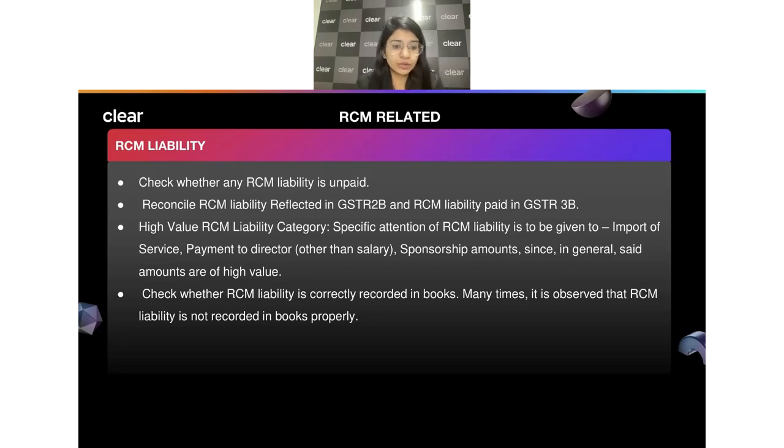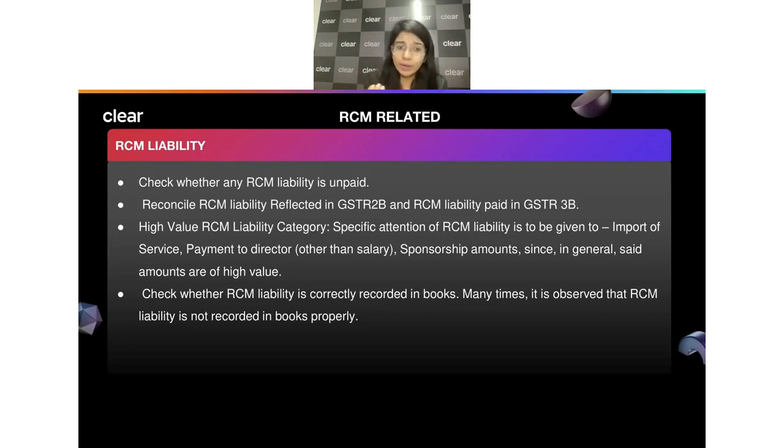So many times we actually forget to even record that. That's an important point we always miss out. We forgot to report it. Maybe whatever is reported, I have correctly paid, but I actually forgot to record the transaction itself. I don't know that this transaction was covered under reverse charge. So it's always good that you scrutinize all the transactions and see which transactions are actually covered under reverse charge. And if you have not paid the taxes, just go ahead and pay the taxes.